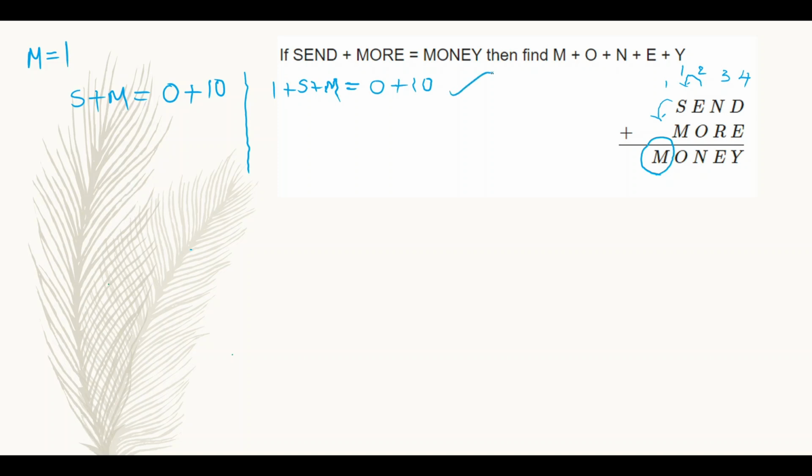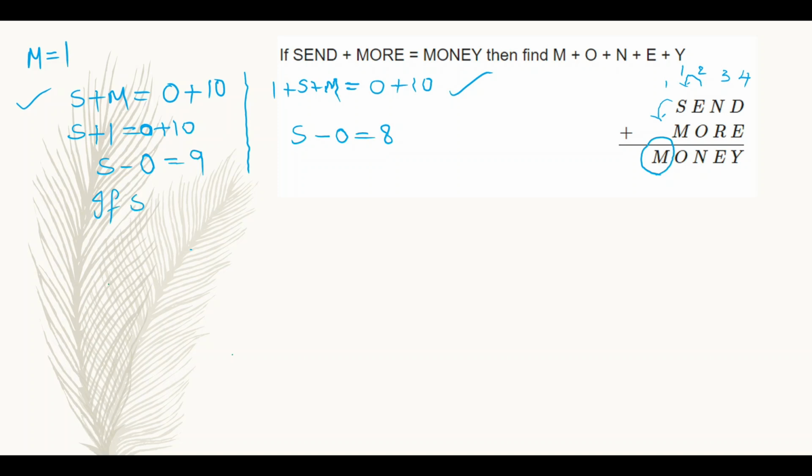If you are not getting any carry from E plus O, that is from the second column to the first column, that is the first case. Then from this we know that M value is 1, so S plus 1 is equal to O plus 10. That means S minus O is equal to 9. And in the other case, S minus O is equal to 8.